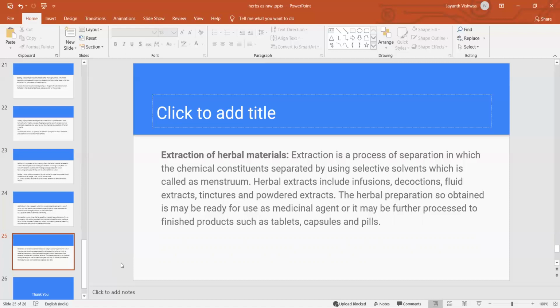So this completes the chapter on herbs and herbs as a raw material, and processing of the herbal raw material. This is the first chapter in the syllabus. It will continue in the next class with other topics like pest and pest control in the same chapter, and good manufacturing practices, GMP, under the same chapter. Okay, thank you.